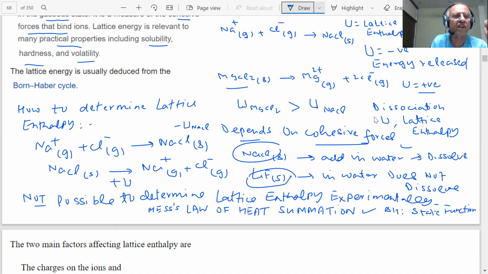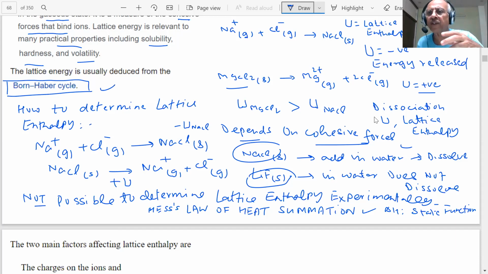And that is why we have written here Born-Haber cycle. The Born-Haber cycle is a cycle, student, in which we will try to form NaCl from different steps whose enthalpies are known to us. And then we will apply Hess law to determine the lattice enthalpy of compounds.